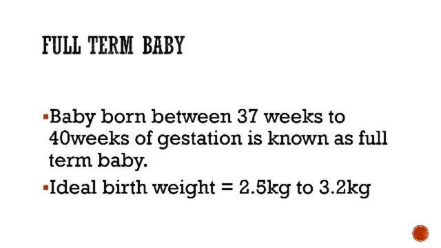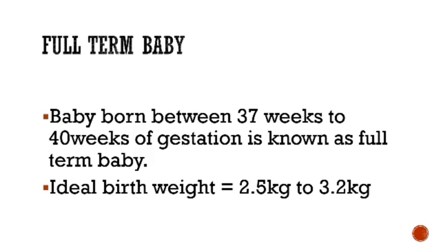Microcephaly is nothing but the head size will be small compared to ideal range, and macrocephaly is nothing but a larger head or big head. This you can see by comparing with the head circumference ideal range. What is head circumference ideal range? 33 to 35 centimeters. By this you can say microcephaly or macrocephaly or ideal head size.